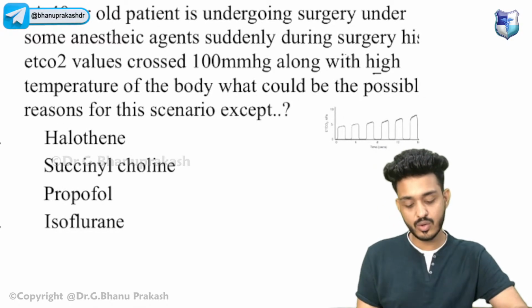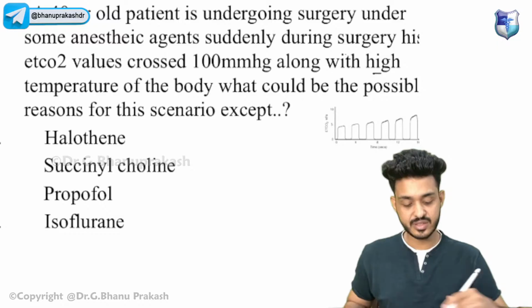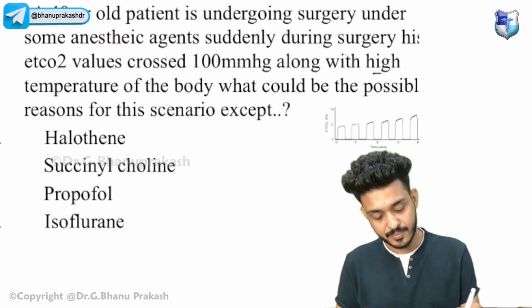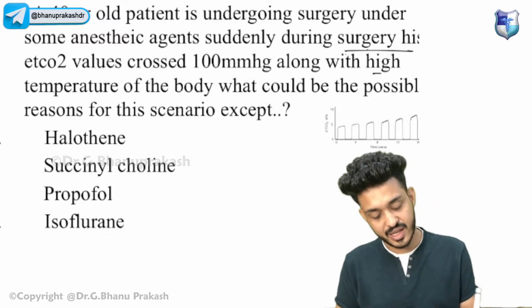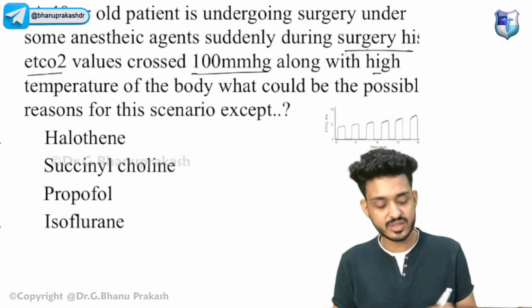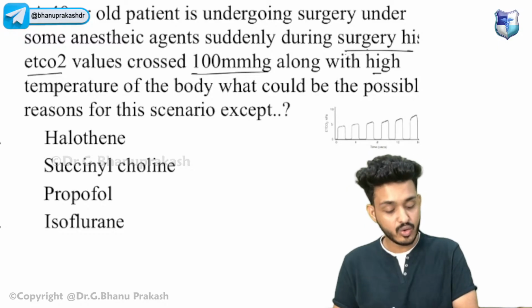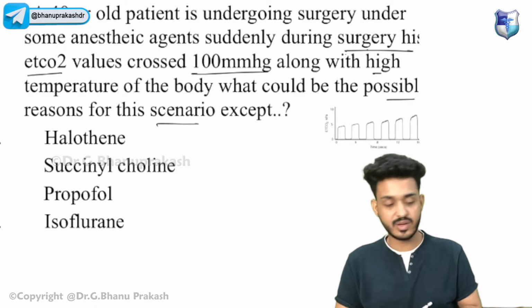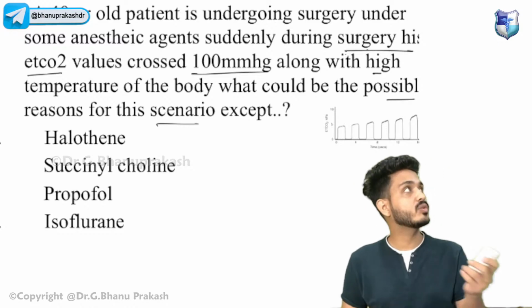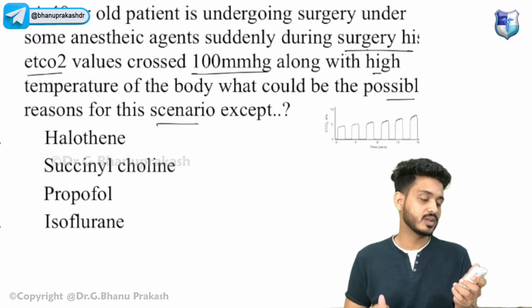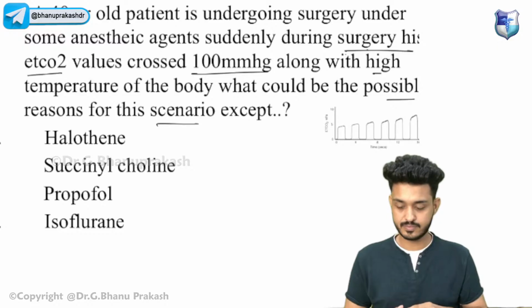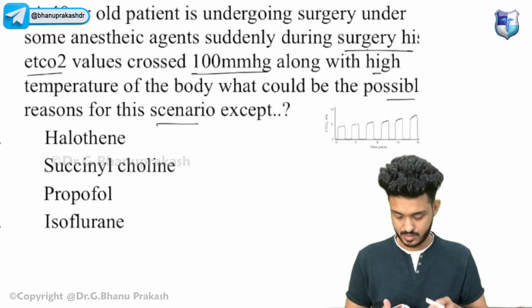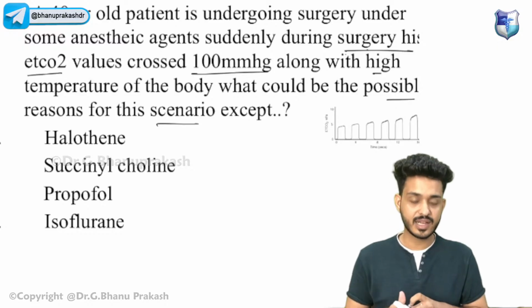A 40-year-old patient is undergoing surgery under some anesthetic agents. Suddenly during the surgery, his EtCO2 value is crossing 100 mmHg along with high temperature of the body. What could be the possible reason for this particular scenario, guys? What can be the thing that can happen over here?